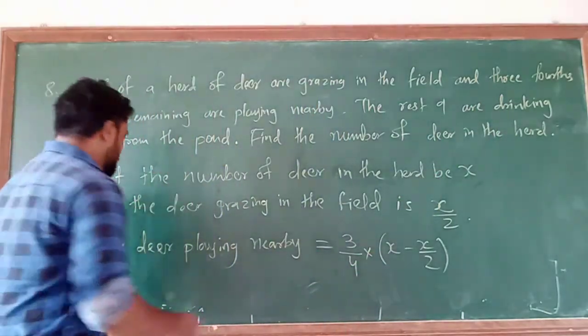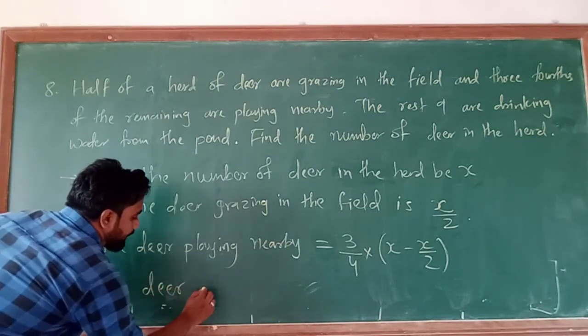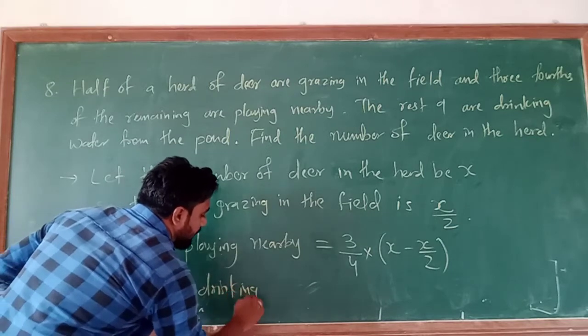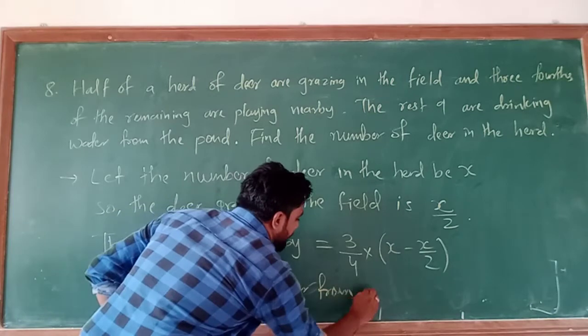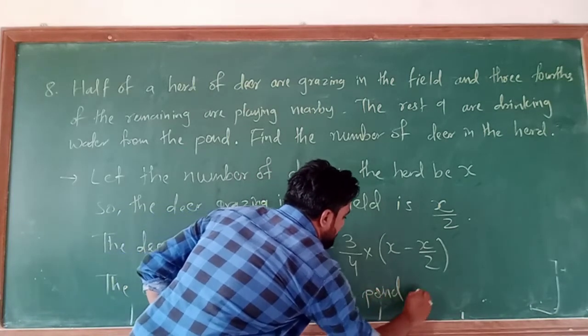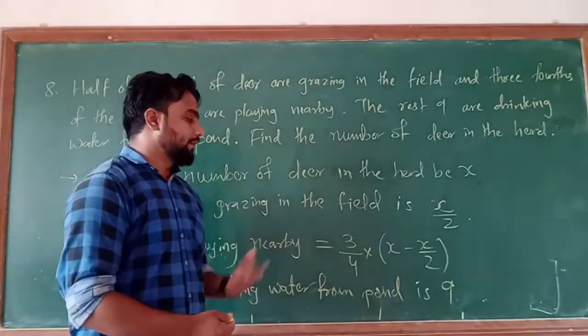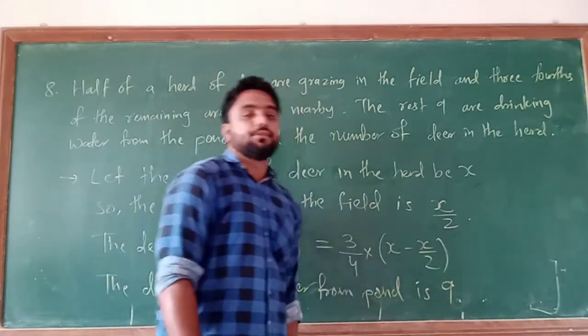Okay, and the last, the rest 9 are drinking water from the pond. So the deer drinking water from the pond is how much? The number of deer drinking water from the pond that is given to you is 9.